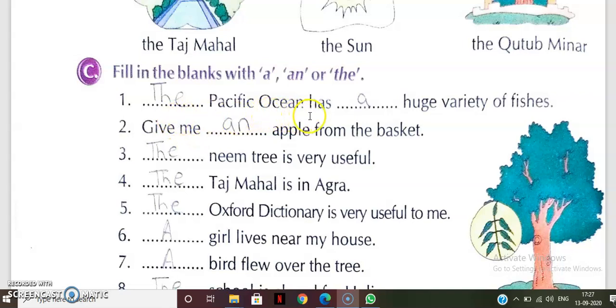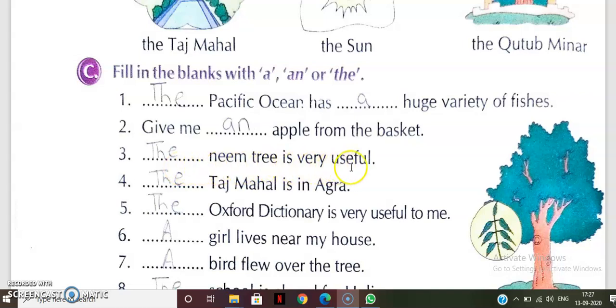Dash Pacific Ocean has dash huge variety of fishes. So here the Pacific Ocean is written. It is the name of the sea. That is why we have to write the. Now huge variety. Huge is not a vowel. So we have to write here a. Give me dash apple from the basket. Apple A is there. Vowel is there. We will write an.